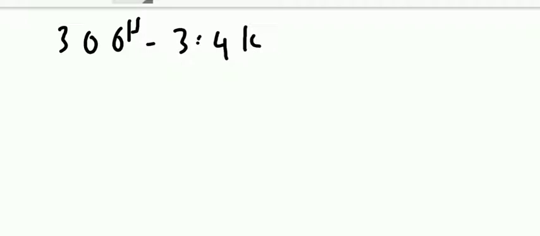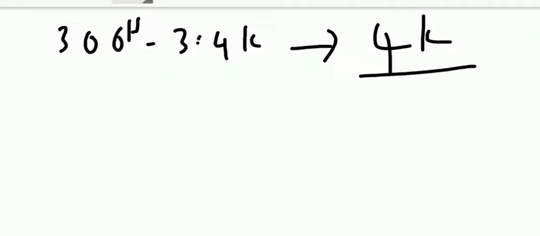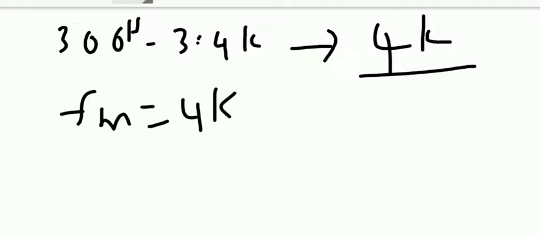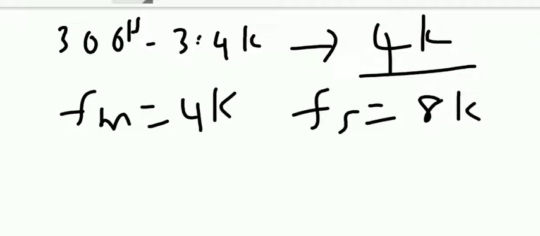So instead of taking 3.4 kilohertz, we approximate it to 4 kilohertz, 4000. The audio frequency range is approximated to 4000. So for a maximum frequency of 4K, how many samples do we need to take? As per the sampling theorem, we have to take 8K, because Fs should be greater than or equal to 2 FM. FM is 4K, so we need 8000 samples per second.